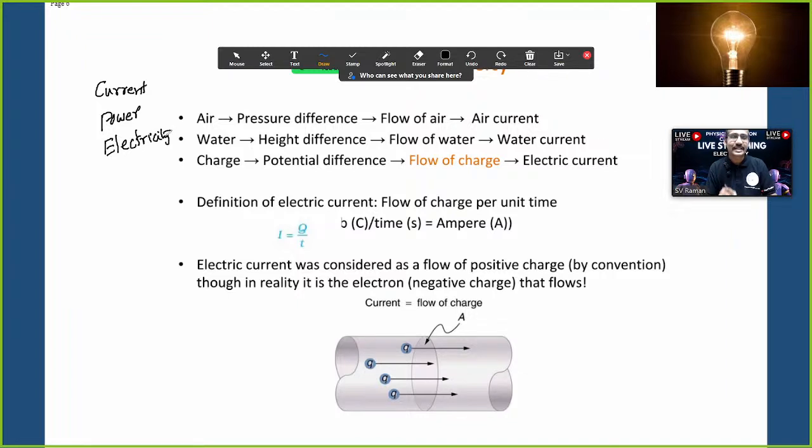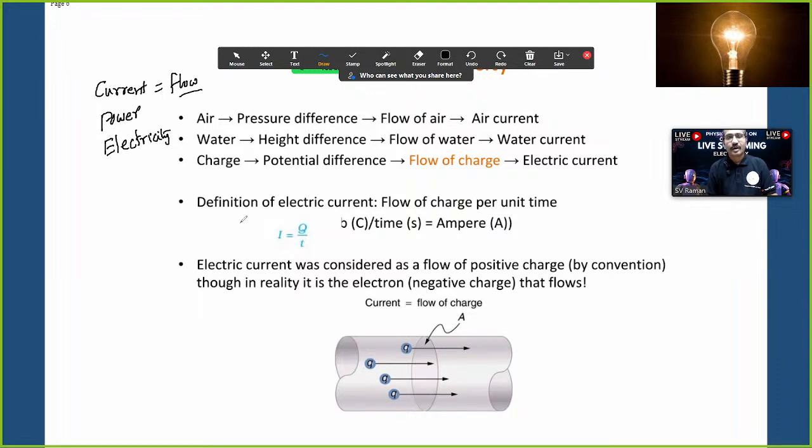So what is current exactly? Current, exact meaning, is flow. Okay. So how is it? Let's say air is flowing from high pressure to low pressure. That's called air current. If water flows from height to low, that is water current. If charged particles flow from higher potential to lower potential, that is electric current. That's what we mean when we say, mom, current is there.